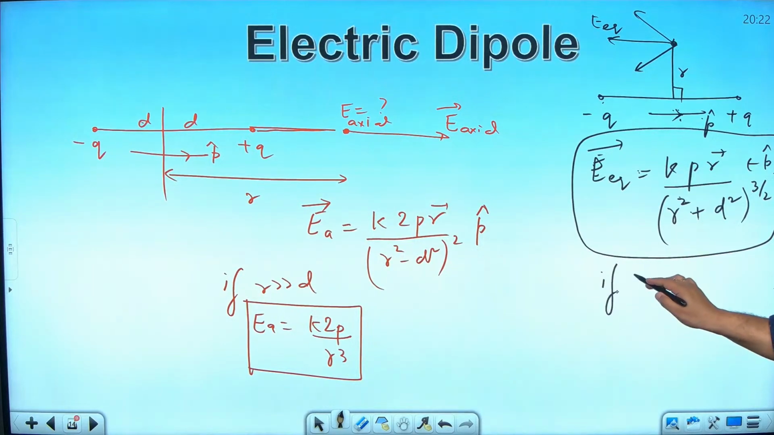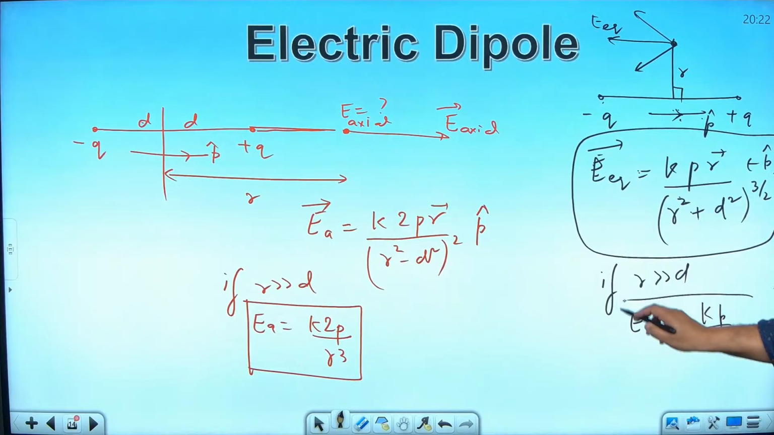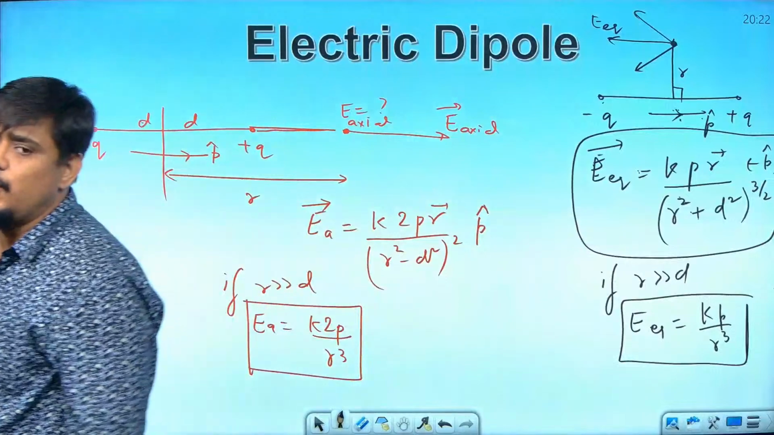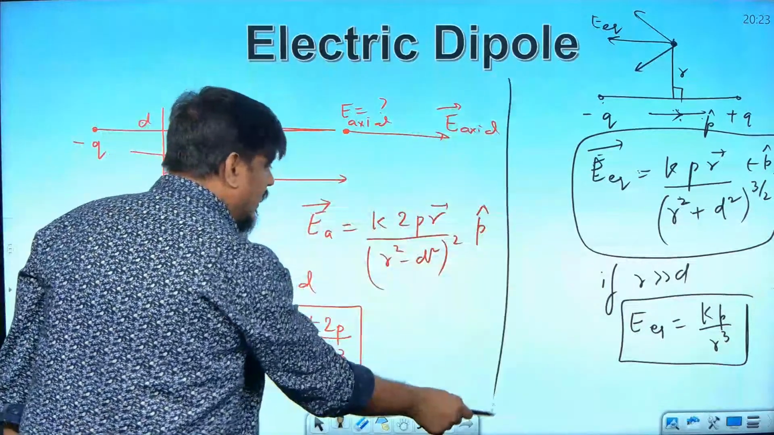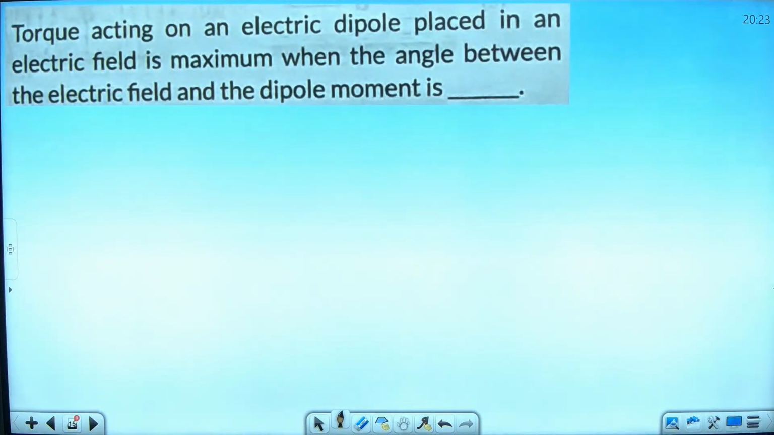And once again, if R is much more than D, what will happen to the electric field at the equatorial point? It will become K into P by R cube. So, for R much bigger than D, E axial is always equal to twice E equatorial. I hope you are understanding this. Very basic thing. And if you are understanding this, then let us take some questions from the previous papers. The first question, a 1 mark question. Tell me the answer.